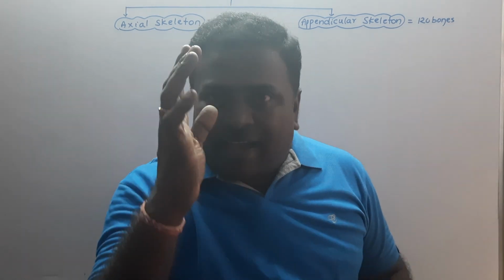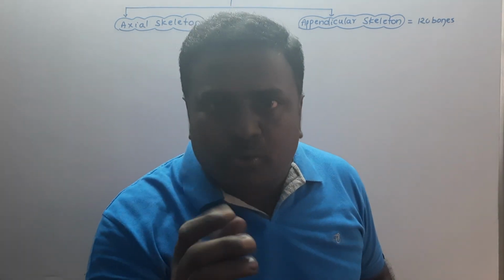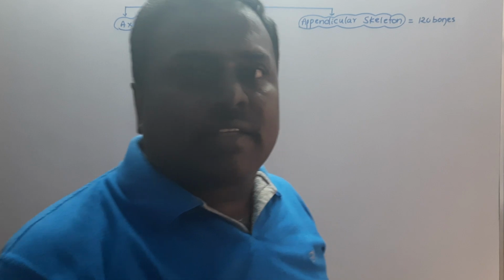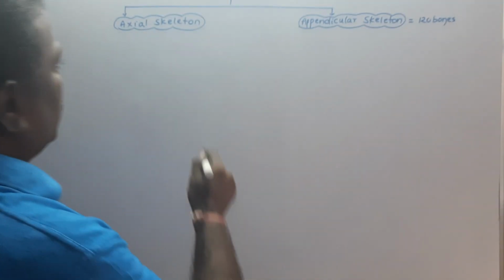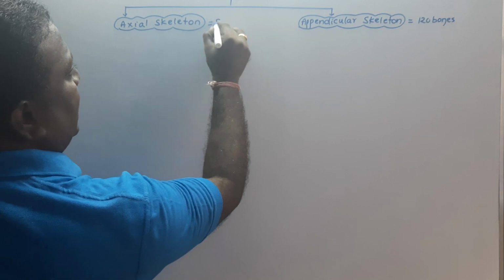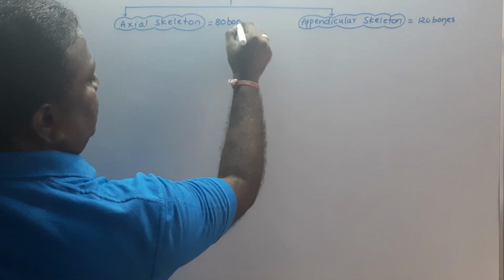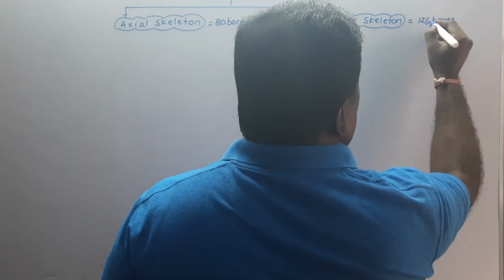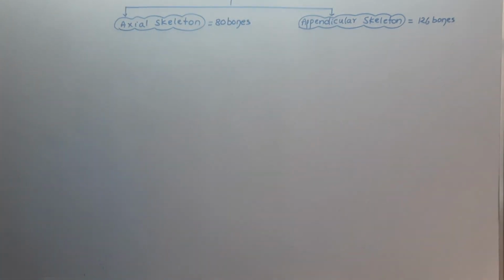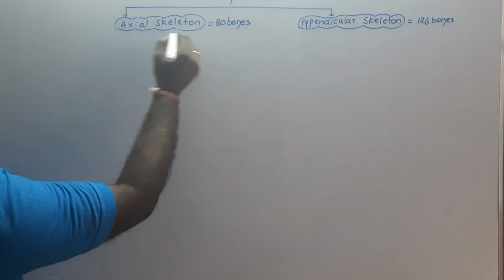The axial skeleton contains 80 bones, and the appendicular skeleton contains 126 bones.